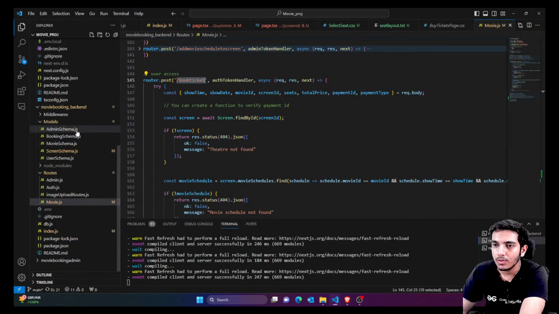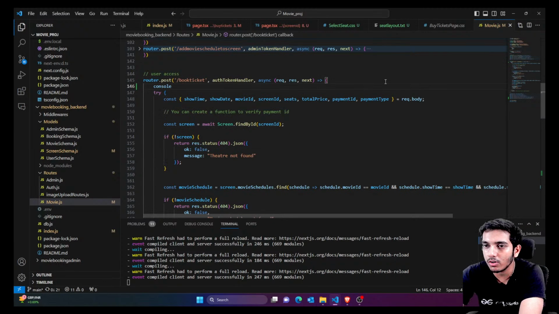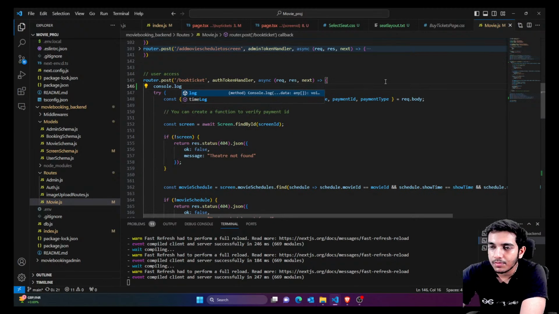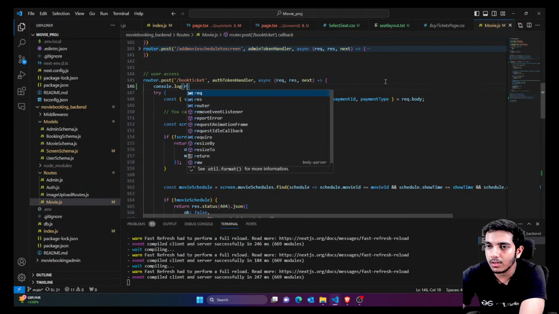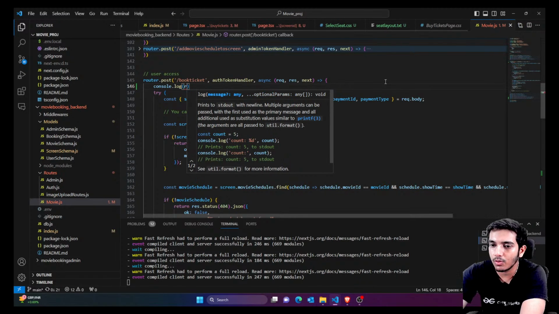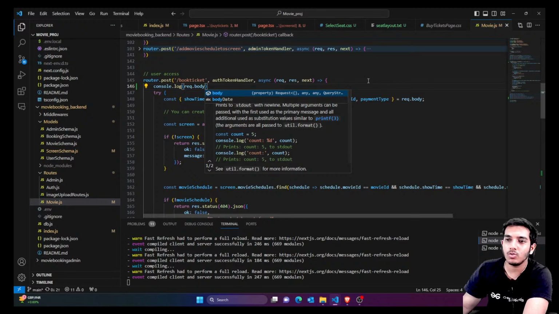Let's just reload and select these two seats, and inside book ticket I'm going to call console.log and print the body, whatever we are receiving from there, request.body. There is some issue in this API.